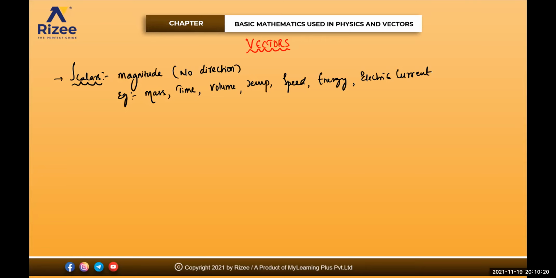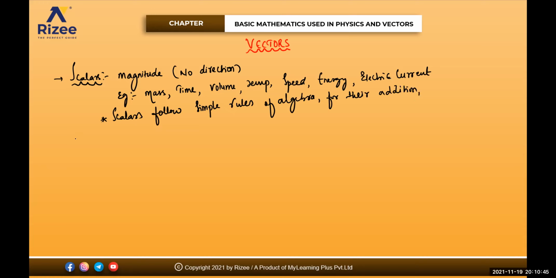So scalars follow the simple rules of algebra for their addition, subtraction, multiplication, or division.